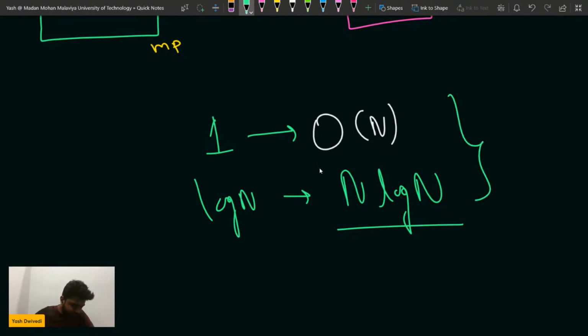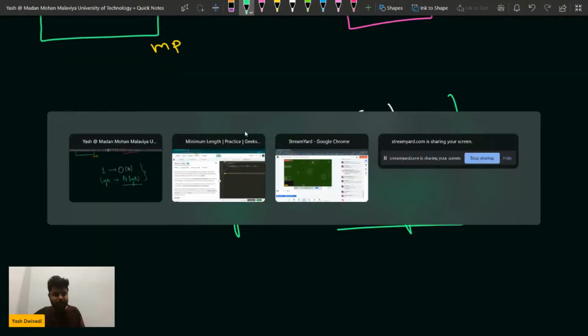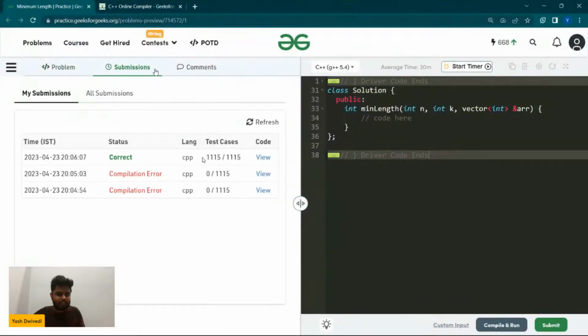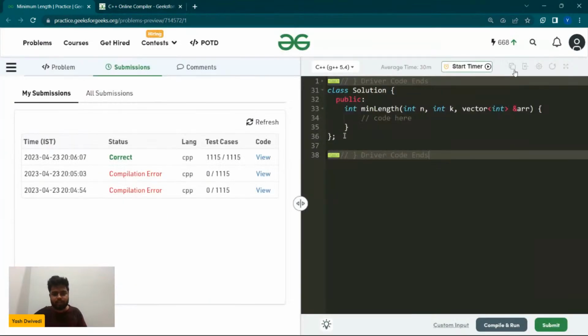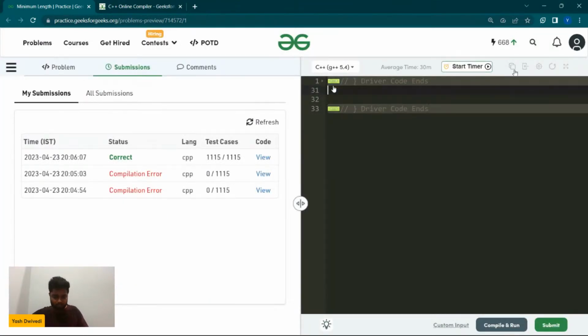I submitted it once, and it was accepted, my code was accepted. So I will do one thing, I will just erase this part again.